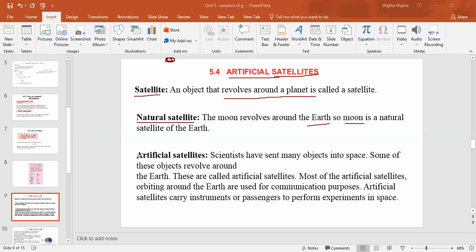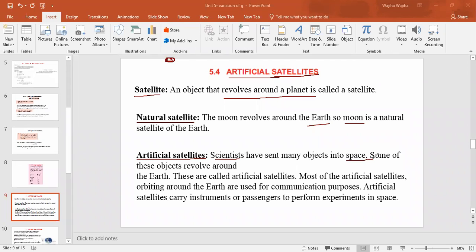Now, what are artificial satellites? Artificial satellites are those satellites that are made by scientists to get information, right? Scientists make the satellites and send them into space, and these satellites revolve in a specific orbit around the earth.